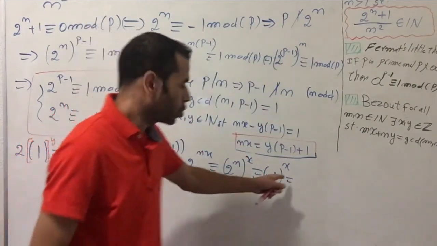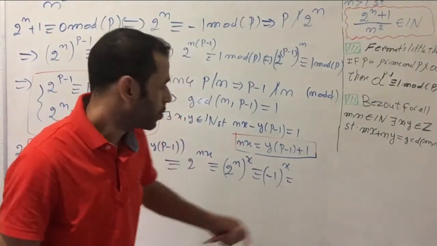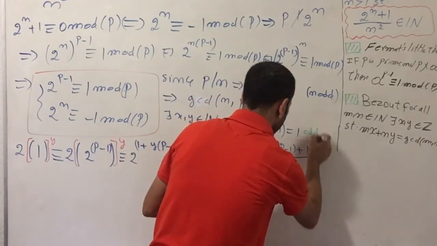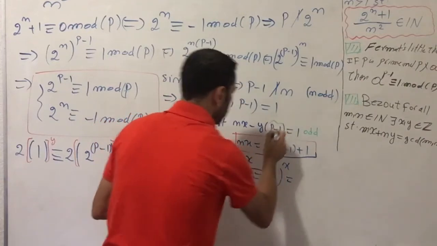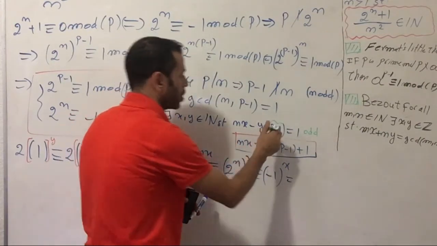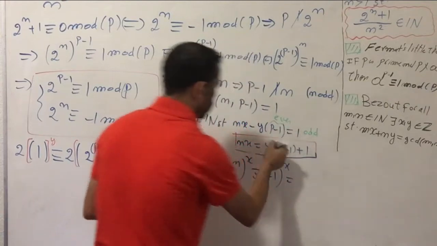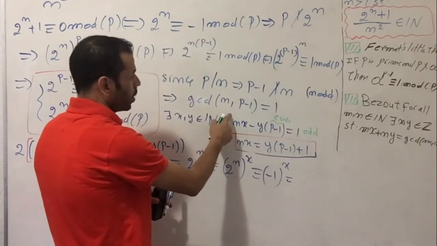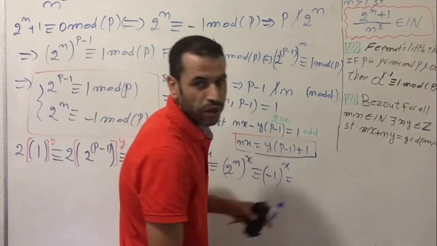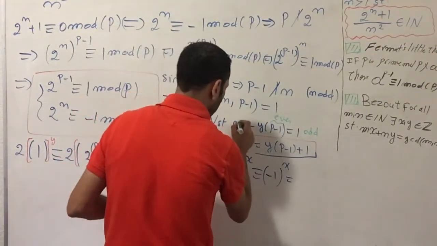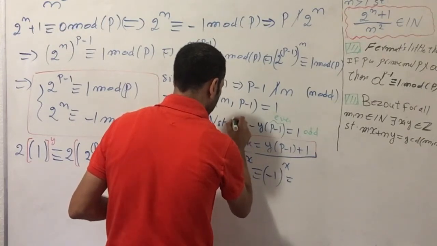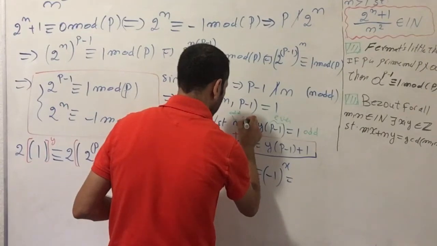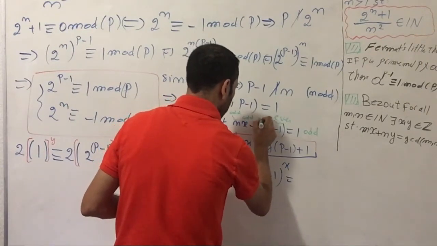Now we don't know whether x is an odd or even number. Here p is an odd number, but p minus 1 is an even number. To have an odd number, odd minus even gives an odd number. Since n is an odd number, x must be an odd number as well, and y is an even number.